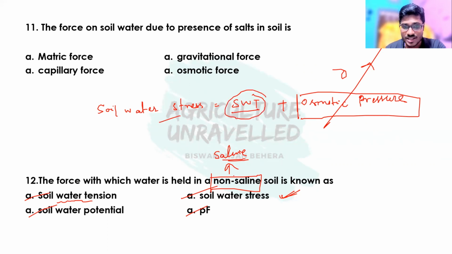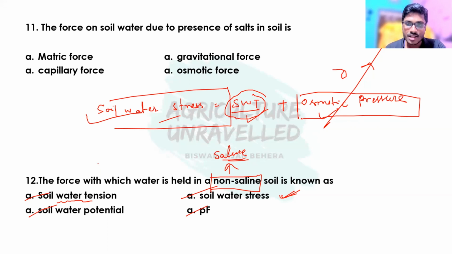But in case of a saline soil, the force is both soil water tension plus osmotic pressure, so combinedly this is known as soil water stress. If the question is the force with which water is held in a saline soil, then the answer will be soil water stress. If it is non-saline soil, then the answer will be soil water tension. I hope it is clear to you.